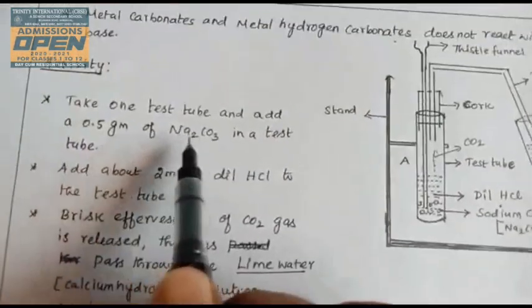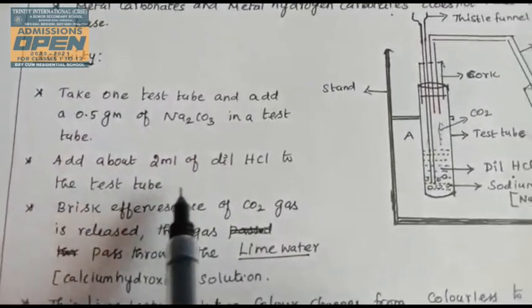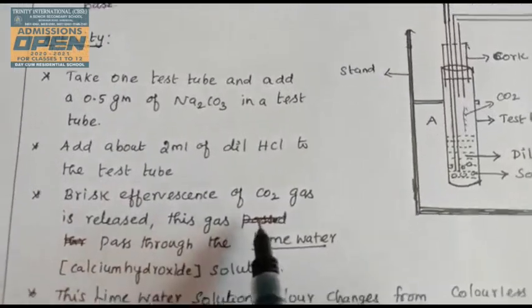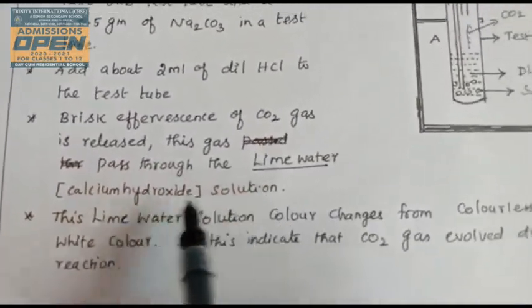Take one test tube, add 0.5 gram of sodium carbonate, and add 2 ml of dilute HCl. Brisk effervescence of carbon dioxide is released. This gas passes through the lime water, calcium.